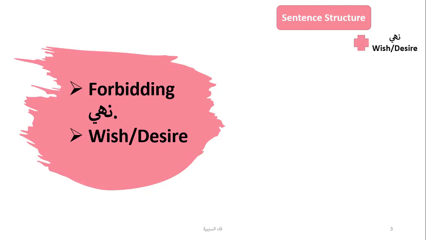And then followed by the whole sentence of forbidding or wishing, the whole sentence followed by a fa sababiyya, and that will be followed by a fail, which is mansoob, not lightest, it's not majzoom, it's mansoob. This is basically the sabab, the reasoning of your wish, or why you are forbidding something or why you are wishing something, or it can also be a result, that by doing that, what could happen.